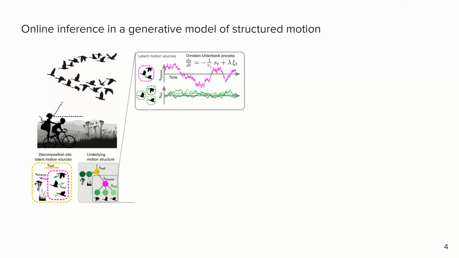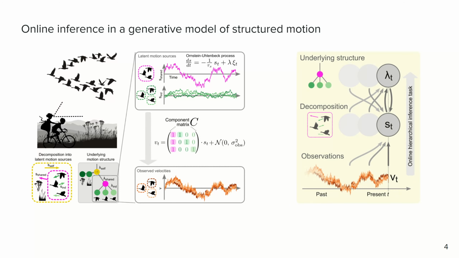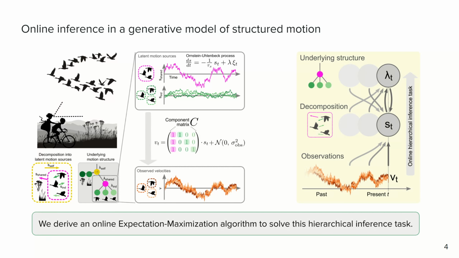For the generative model, we assume that motion sources follow Ornstein-Uhlenbeck processes, and that observed velocities are simply the sum of all contributing motion sources, plus some observation noise. The task for inference is to solve the chicken and egg problem, to simultaneously infer the underlying structure of the scene, while using this structure to guide the decomposition of velocities into their latent motion sources. We derive an online EM algorithm that solves this task using that motion sources and structure change at different timescales.